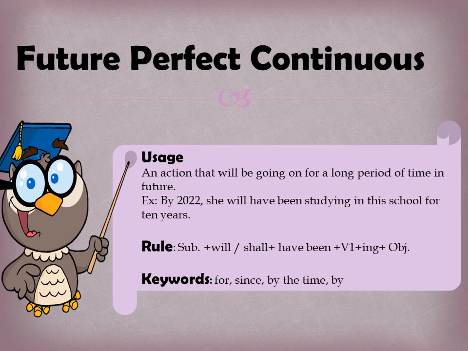The interrogative is will or shall before the subject, then subject plus have been plus V1 plus ing plus object. Will she have been studying in the school for 10 years by 2022? So this indicates the interrogative sense. The keywords are for, since, by the time and by. So now let us see the visuals to understand this tense in a better manner.